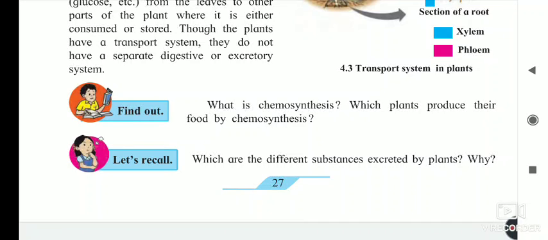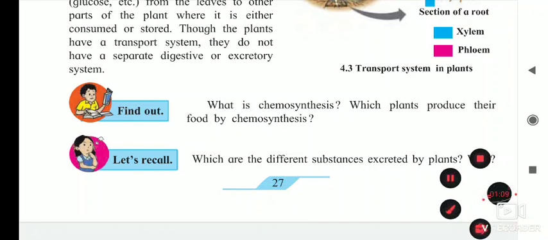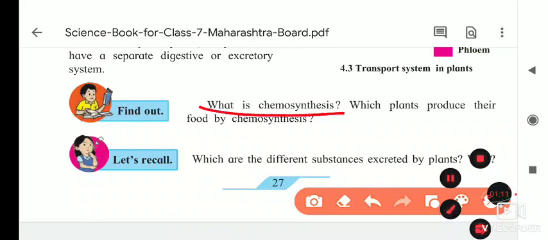This means some organisms perform chemosynthesis, and in that process there is synthesis of organic compounds by bacteria and other living organisms using energy derived from reactions involving inorganic chemicals, typically in absence of sunlight. All of you just note down this definition. Write down the definition whatever I told you.